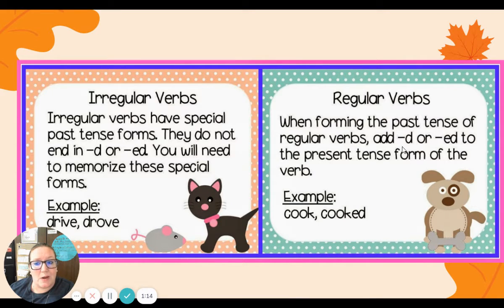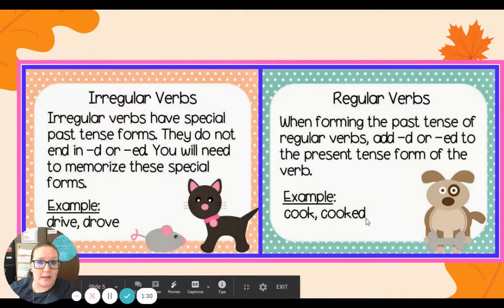A regular verb, those ones we talked about last week, when forming the past tense of regular verbs, we add D or ED to the present tense form of the verb. For example, cook. I cook tonight. I cooked last night. Adding ED made that regular verb in the past.